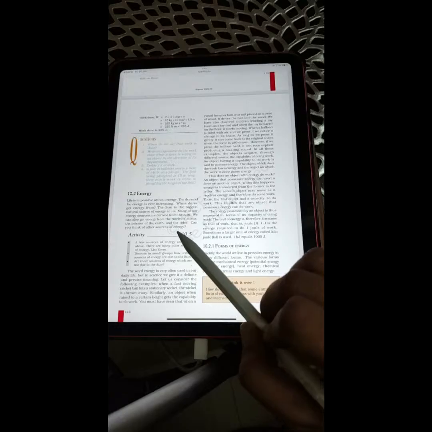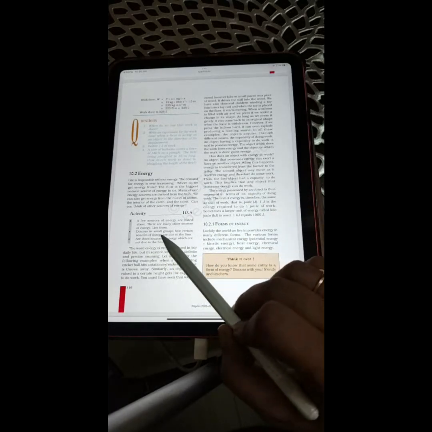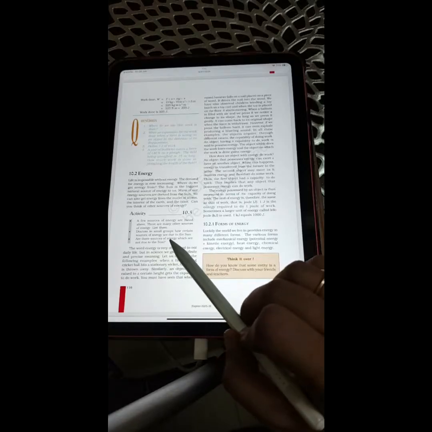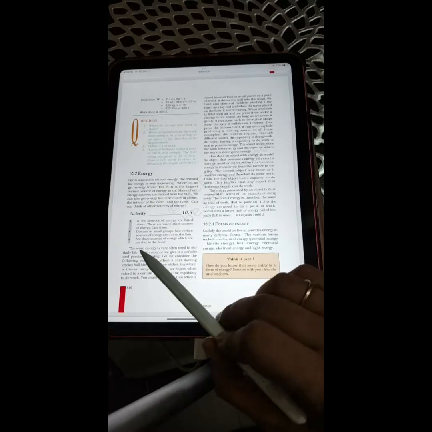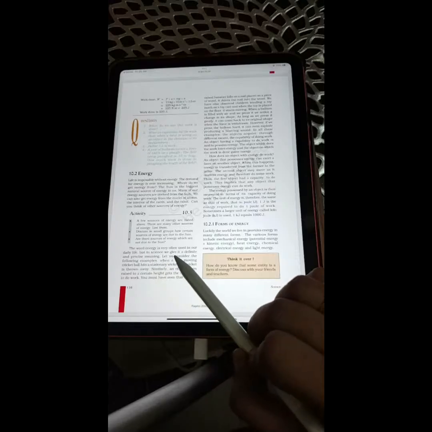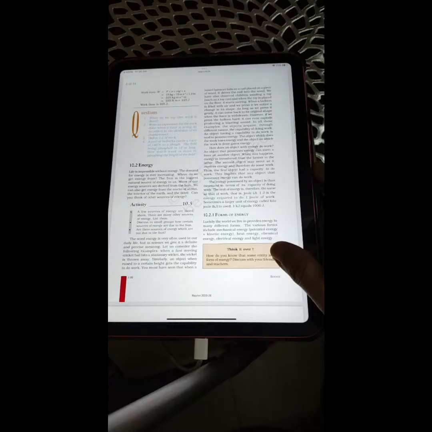Activity 10.5. A few sources of energy are listed above. There are many other sources of energy. List them. Discuss in small groups how certain sources of energy are due to the sun. Are there sources of energy which are not due to the sun? The word energy is very often used in daily life, but in science we give it a definite and precise meaning. Let us consider the following examples.